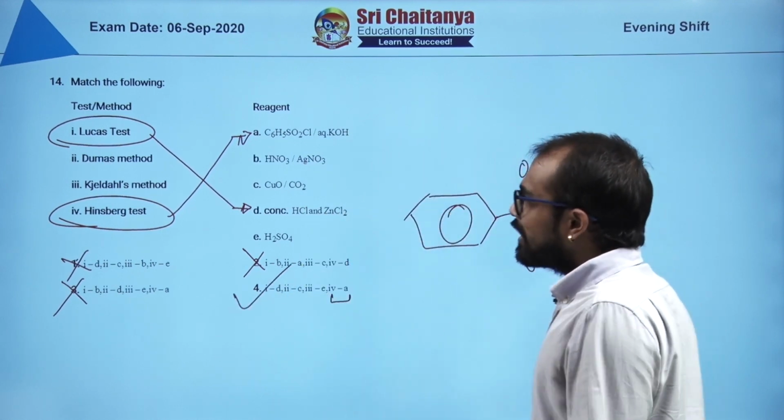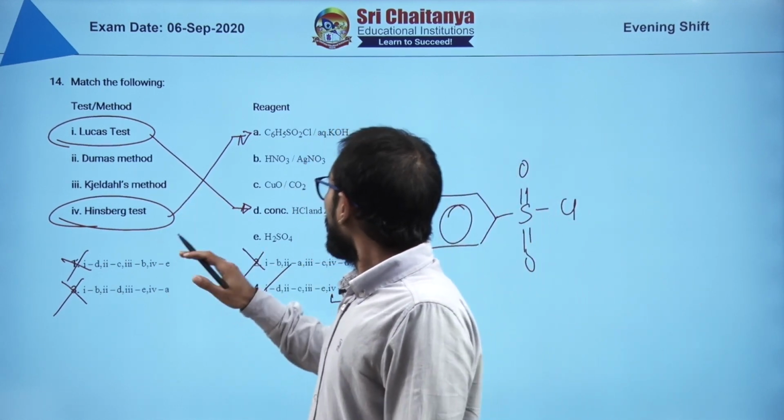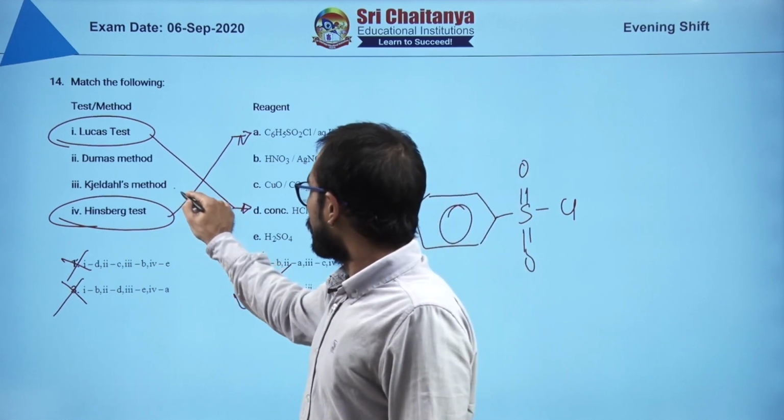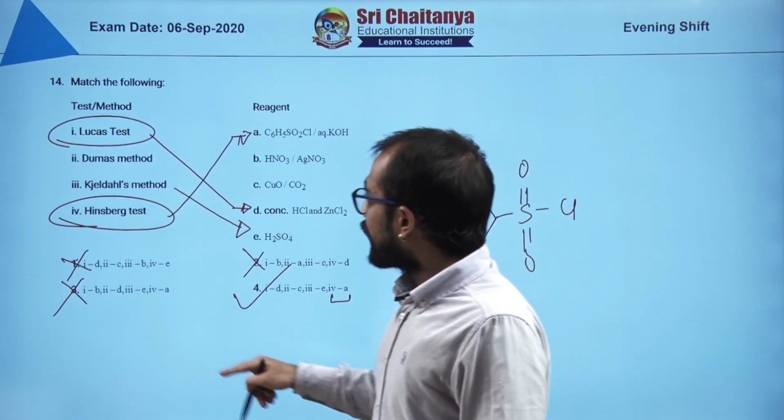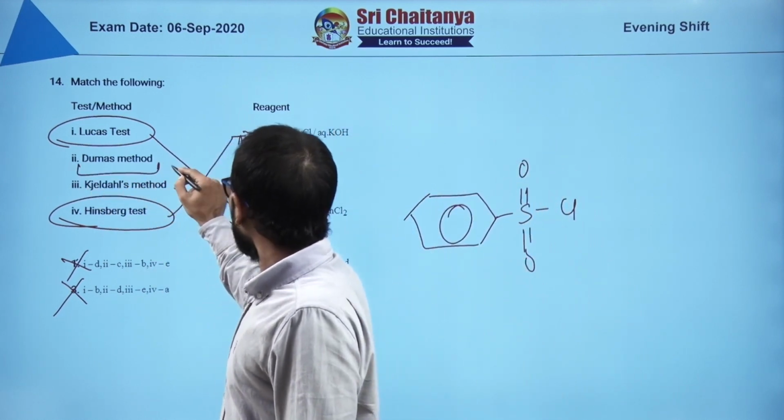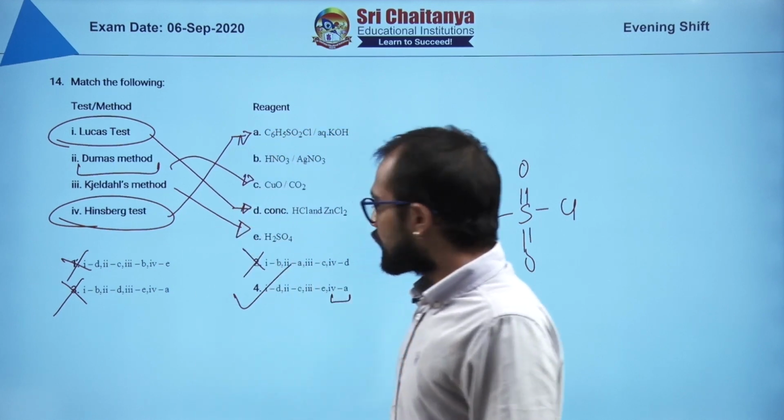But then you can see for Kjeldahl's method also, this is a very popular one. Here H2SO4 is used. So 3 should match with E, and what else is left? Dumas method. Here copper oxide is used, so 2 should match with C.